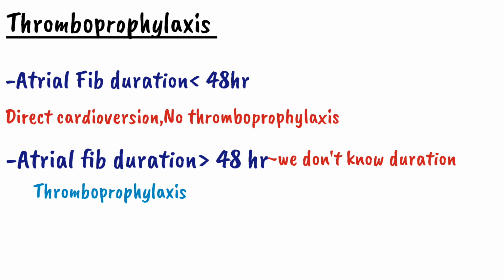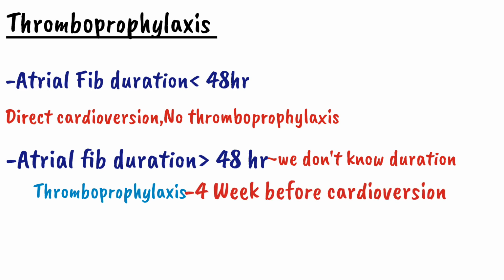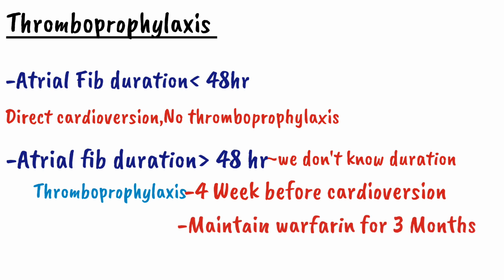The thromboprophylaxis should start 4 weeks before the cardioversion, meaning we start with warfarin and continue it for 4 weeks. Then we perform the cardioversion, and after cardioversion we maintain the warfarin for 3 months. So that was all about the rhythm control strategy, how we control the rhythm, or revert the rhythm from irregular toward sinus rhythm.